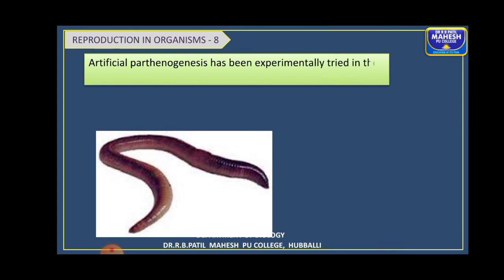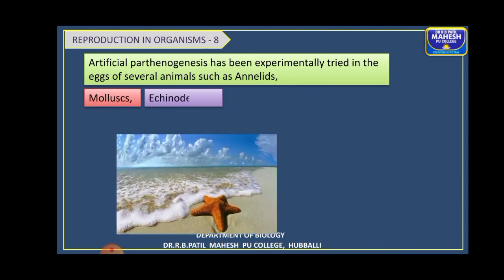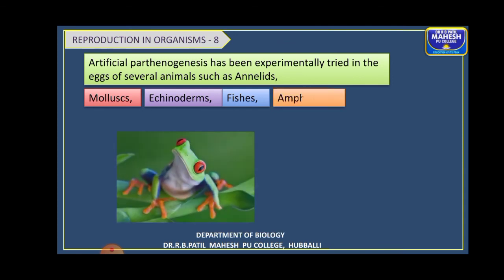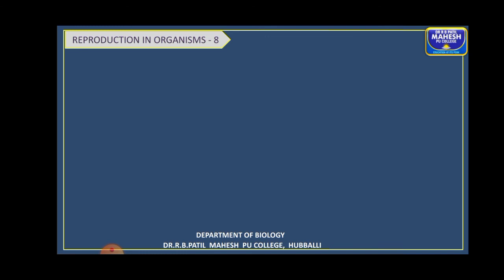It has been tried in many animals, using the eggs of annelids, mollusks, echinoderms, fishes also, amphibians, aves, that is the birds, etc. Experiments are going on in these different types of organisms.